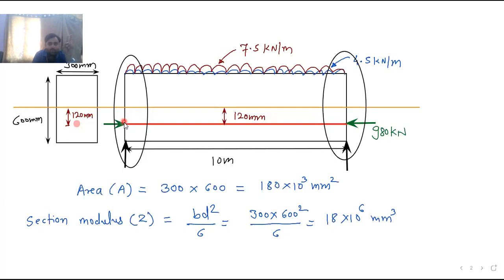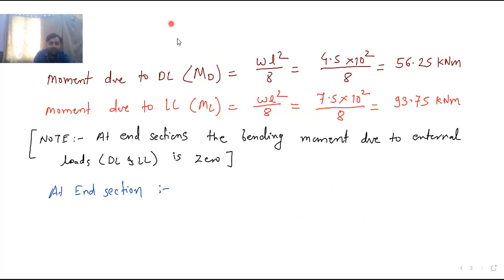And the third one is we always take M by Z, but here at the end section, due to our boundary conditions, due to support, the moment due to this dead load and live load is zero. Because simple support doesn't have the capacity to carry the moment. So M by Z will become zero. That is ML by Z is also zero and MD by Z is also zero. So here at the end section, I will write the stresses one by one. If you don't understand, you can ask me the question.